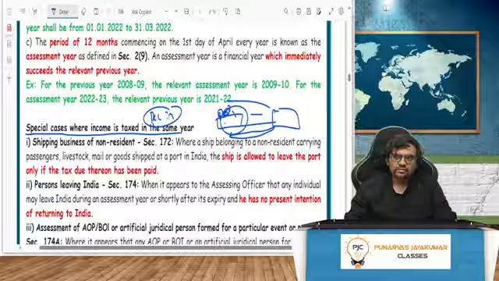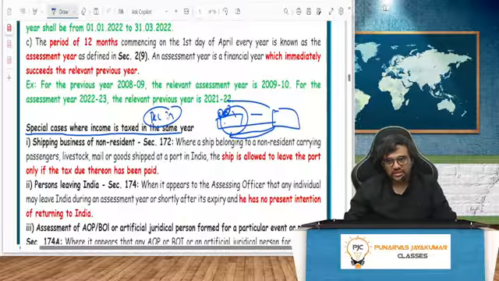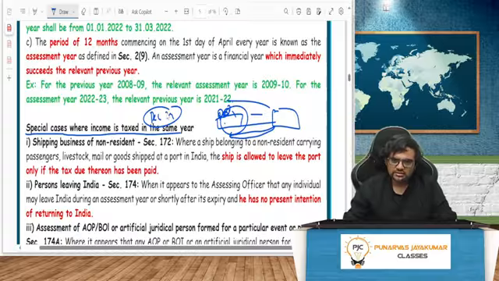Do you have an office in India? No. Do you have an agent in India? No. Do you have any other business in India? No. Which means there is nothing here. Which means if you leave now, gone. Yes. But you are saying mother promise I'll pay, father promise I'll pay. No. So if you do not have a permanent establishment in India, Nirmala madam will take tax then and there and then only ask you to leave. Makes sense? That is 172.